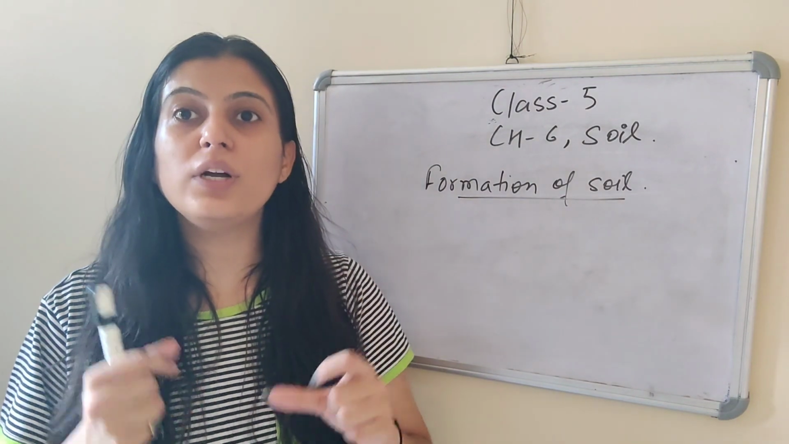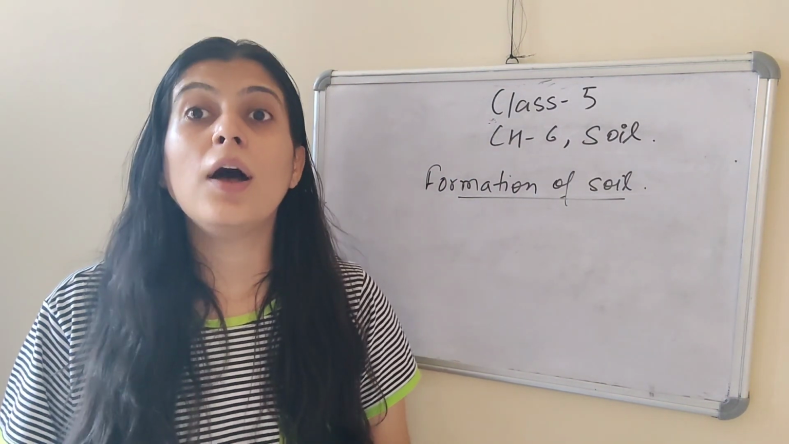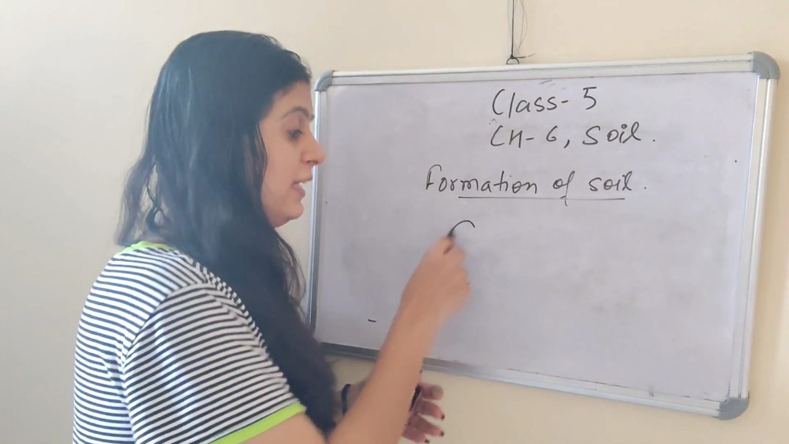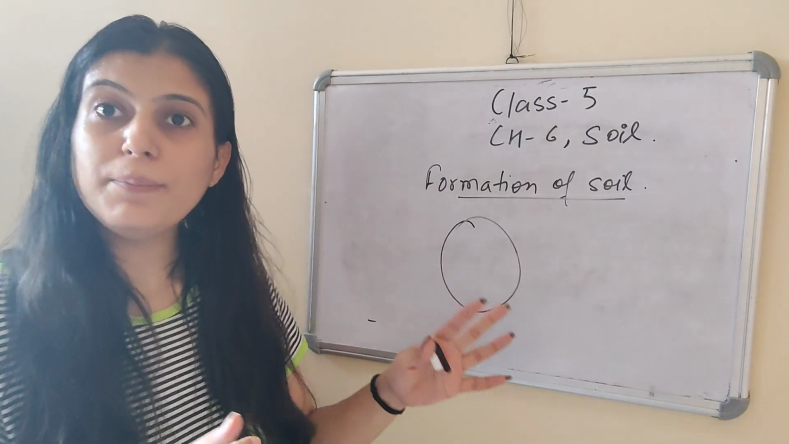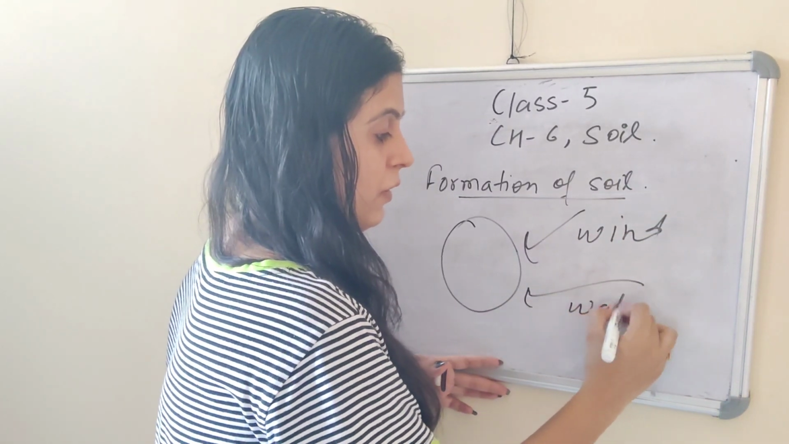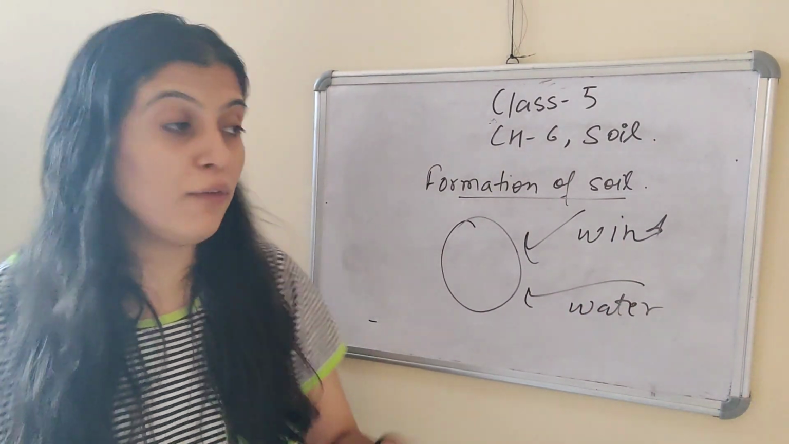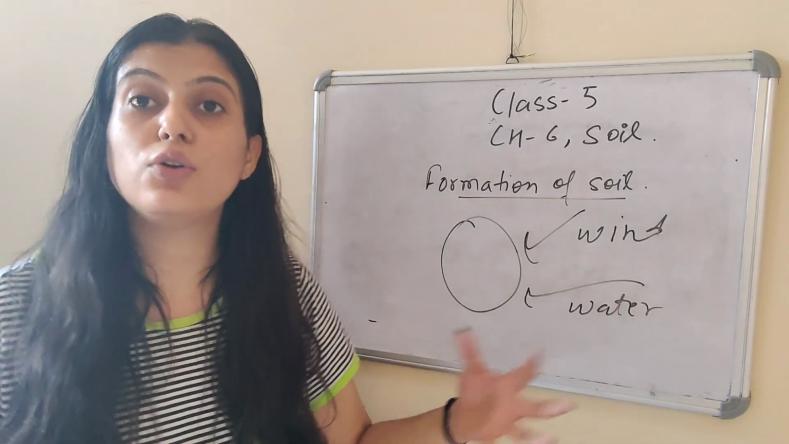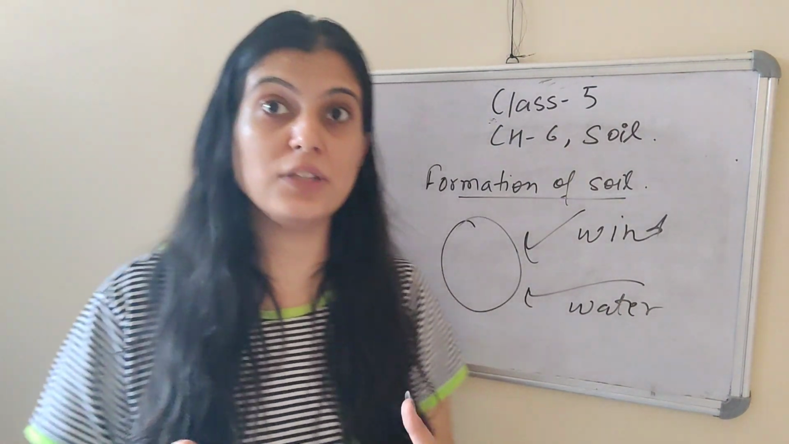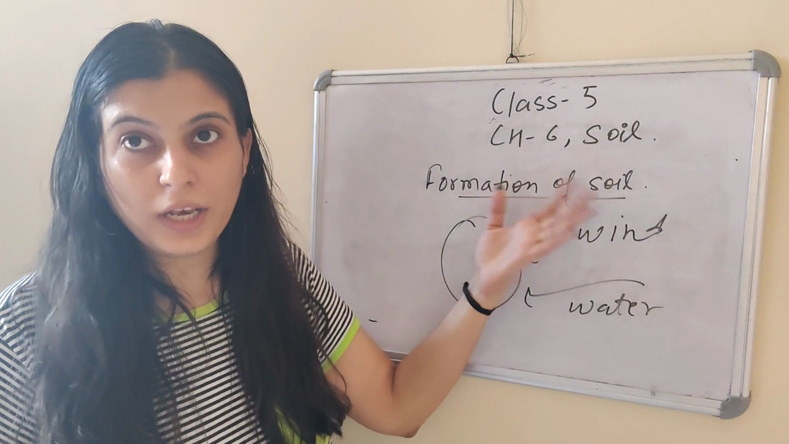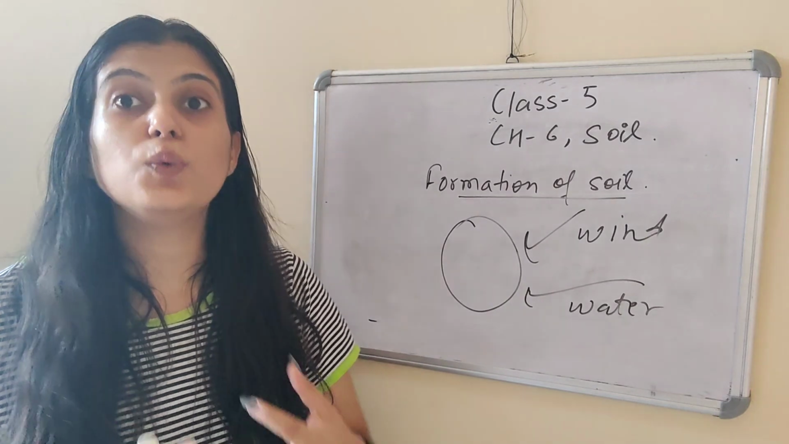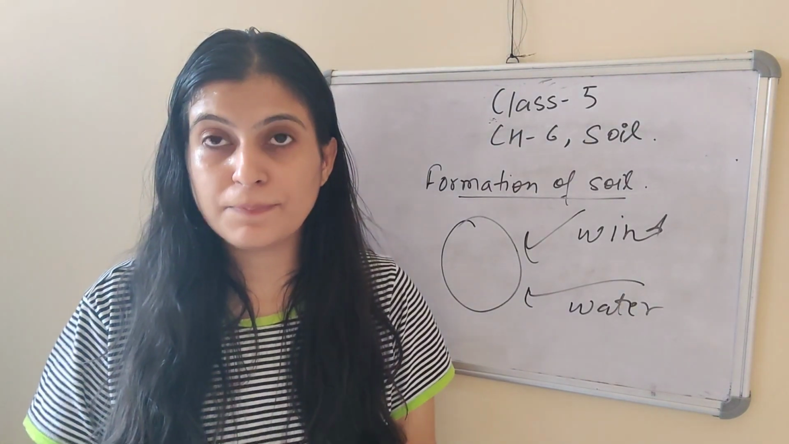The rocks were broken into very tiny particles by the action of the wind and water. Suppose this is the rock, it got broken down by the wind and water pressure. Because of the action of the wind and water, the rocks got broken down into very tiny particles, into a powdered substance which further formed soil. This breaking down of rocks is also called weathering of rocks.